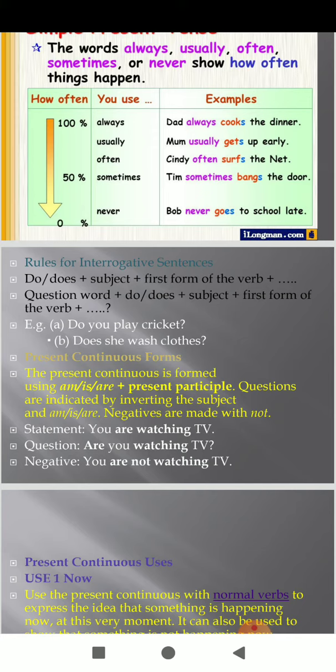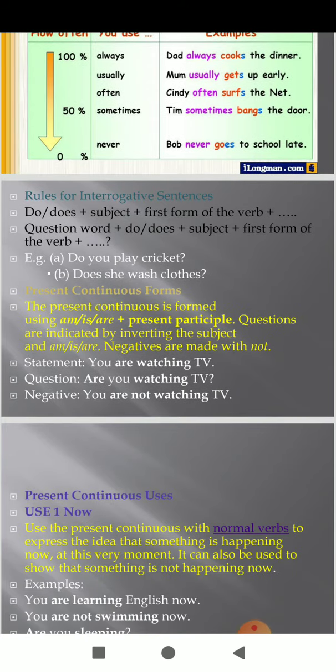If we want to talk about present continuous tense, students, then present continuous tense is formed by using is, am, are plus present participle. Questions are indicated by inverting the subject and is, am, are. Negatives are made with not.